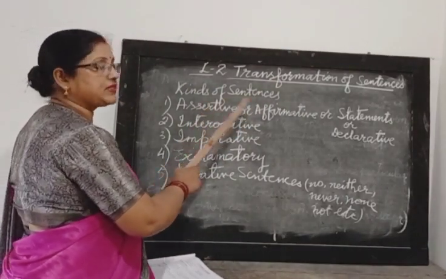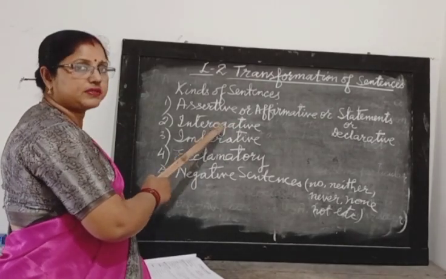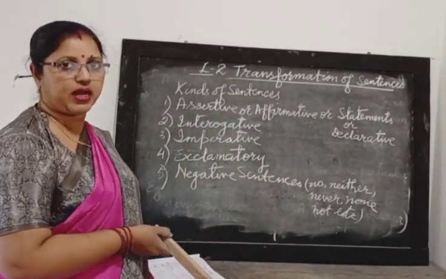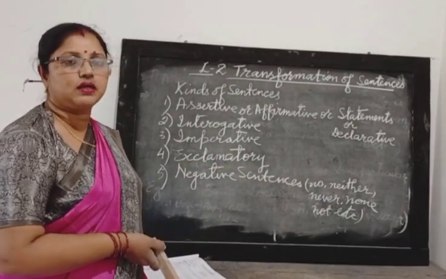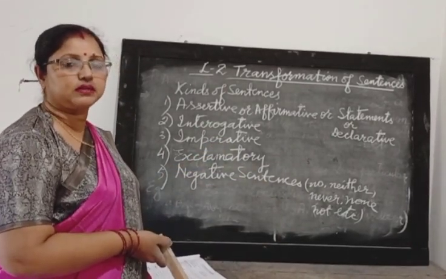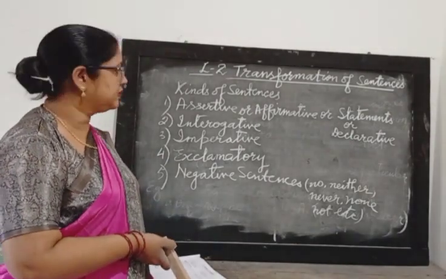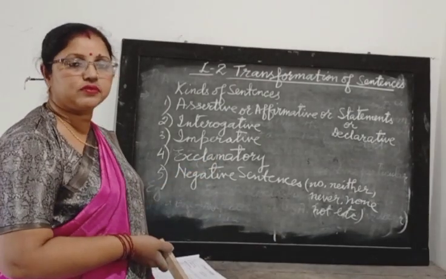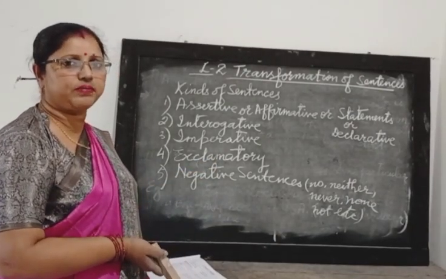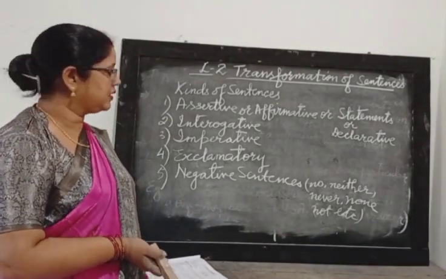Interrogative. As assertive is a simple statement, now interrogative sentences are those sentences which ask questions. Imperative sentences are those which express some kind of advice or some kind of command. Then exclamatory, it expresses sudden joy or sudden feeling, maybe of joy or happiness, sadness.